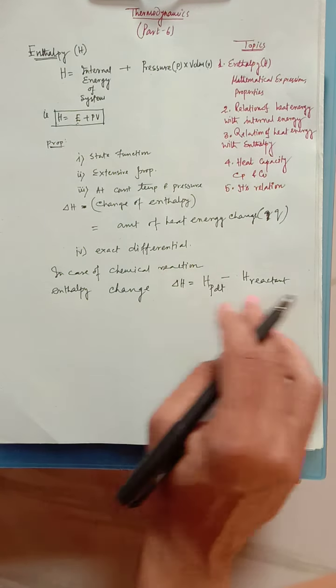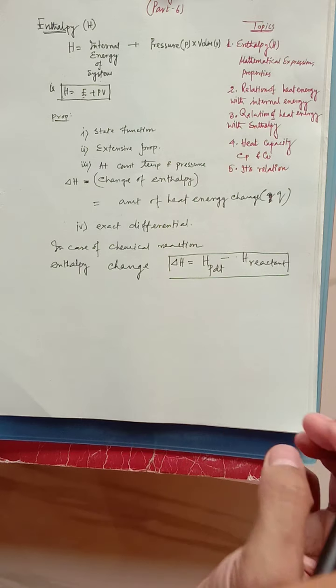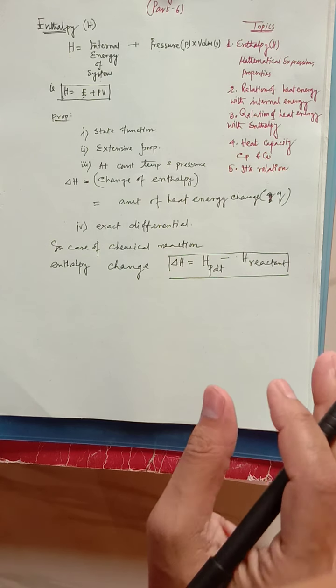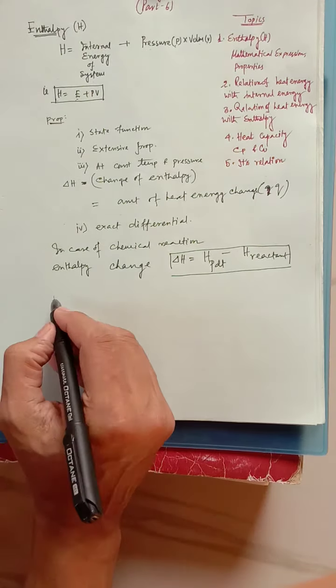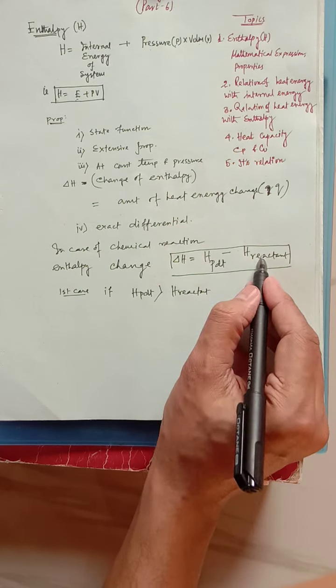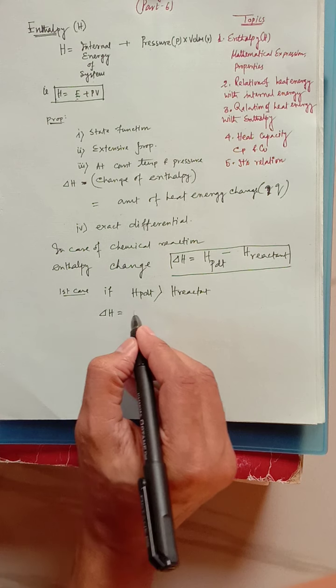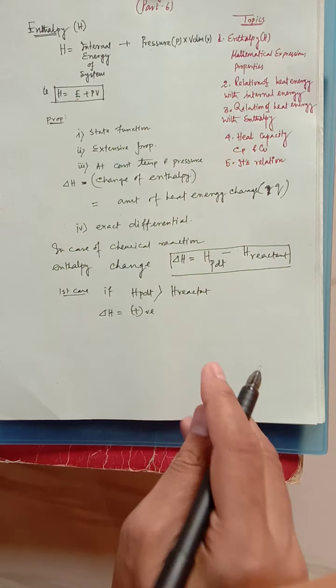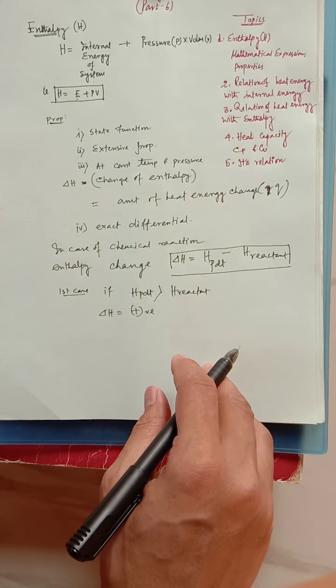So obviously this is the enthalpy change for any chemical reaction. It is very important, because depending on that we can explain whether the reaction absorbs energy or releases energy. First case: if H product is greater than H reactant, obviously delta H will be positive.